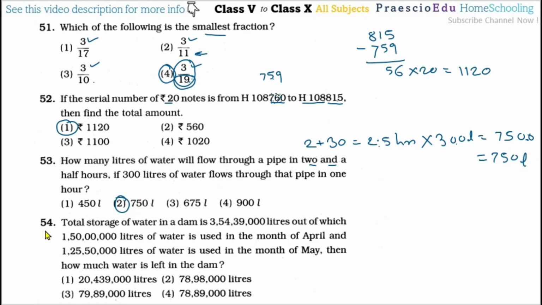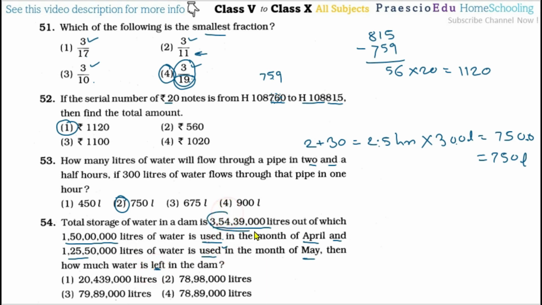Now question number 54, the total storage of water in a dam is this many liters, out of which this many liters of water is used in the month of April, and this many liters is used in the month of May. Then how much water is left in the dam? As per this word problem, this much water is taken out, this one is also taken out, and what is left is the balance.